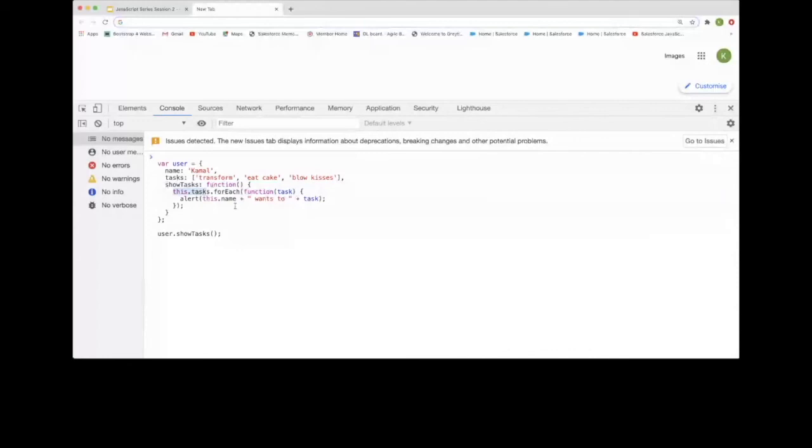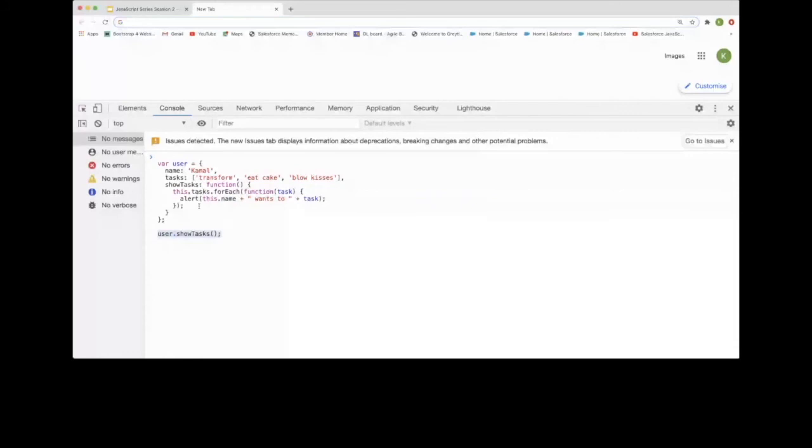That is a good example of for each also. And we just need to alert the first name and that particular string, accessing the name that we are declaring, and task. And we are calling user dot show task, and it will return the value.